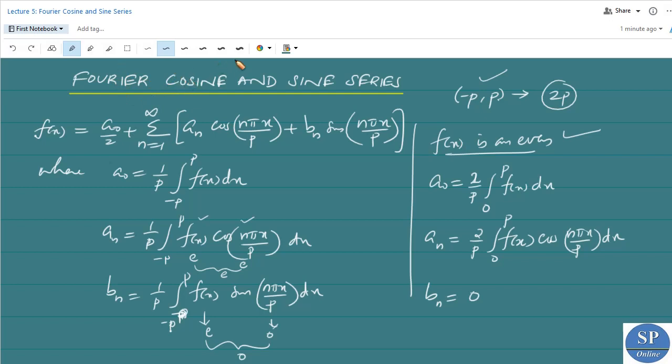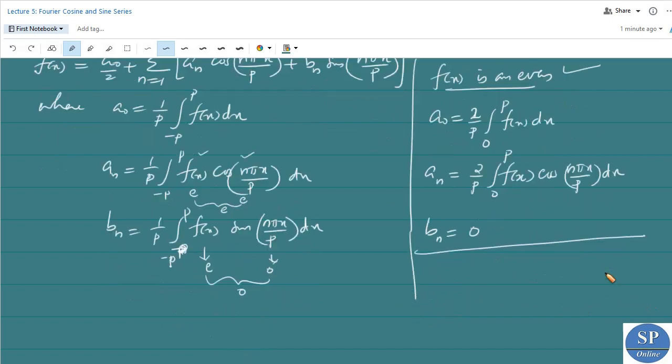Okay. Now in the next case, suppose f of x is an odd function. Then a naught is equal to 1 by p into integral minus p to p f of x dx. Since f of x is an odd function, this integral will be 0. So a naught is equal to 0. And an is equal to 1 by p into integral minus p to p f of x cos n pi x by p dx. Here we have assumed that f of x is an odd function, and cos n pi x by p, we know, is an even function.